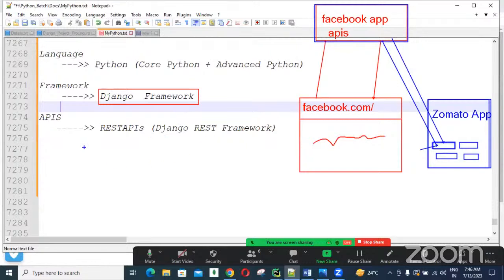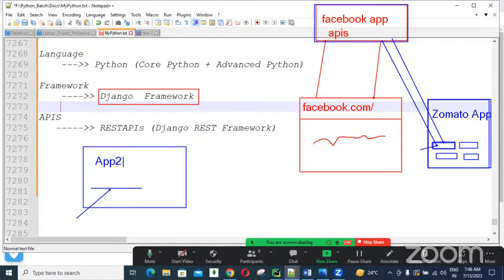And I also have one more application here, guys, with some links. If I click a link from this application, immediately my control jumps to that application. Whatever the link is here, that link's application will open. This is possible because of APIs, guys.